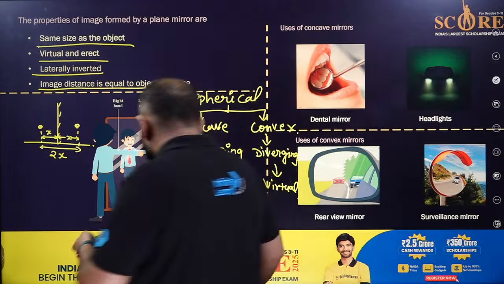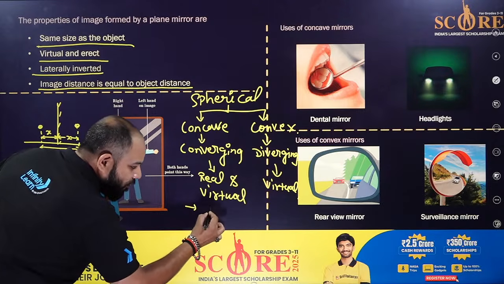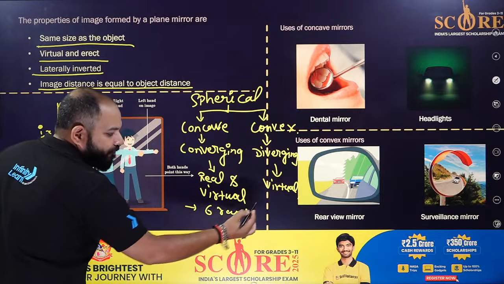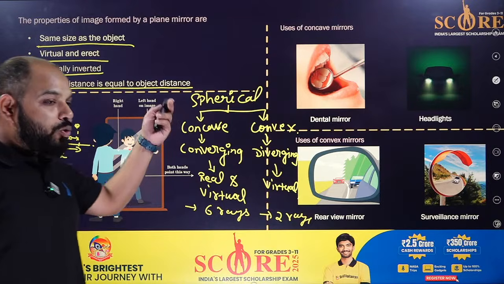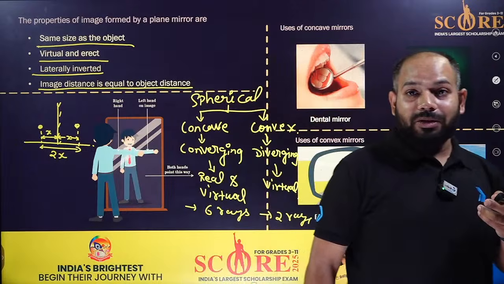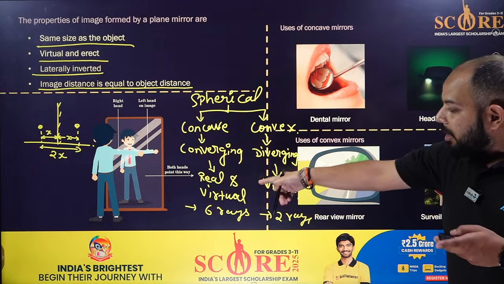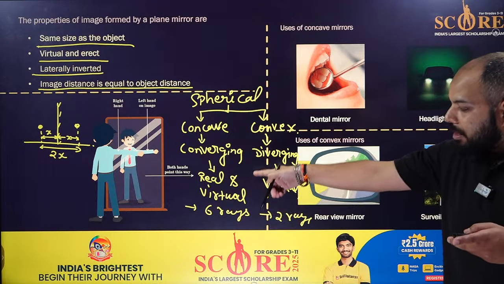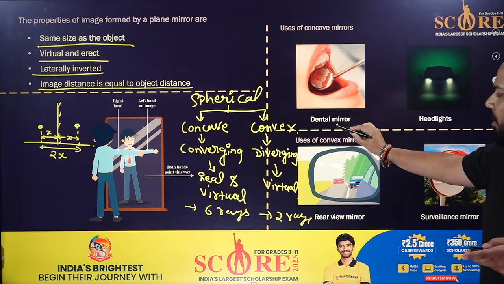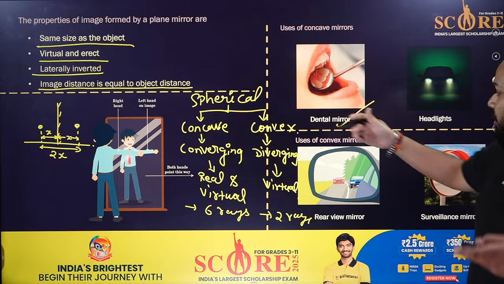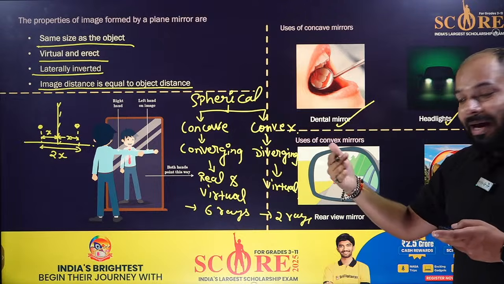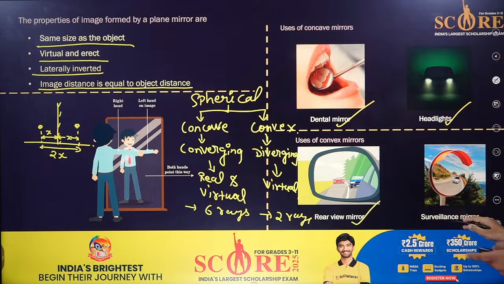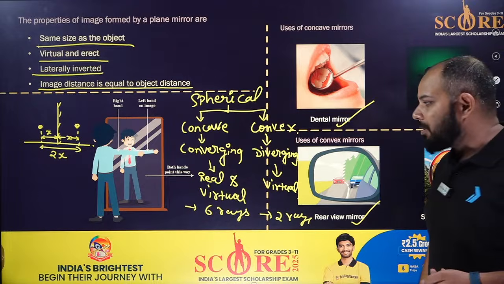Basically, concave forms 6 ray diagrams, 5 real and 1 virtual, and for convex we form only 2 ray diagrams. The uses come widely in the papers. One is dental mirrors for magnifying. Then convex is used in headlights, in the rear view mirror, the back one which we use to see, and in the surveillance mirror. These are all examples you have seen in your daily life. There are many more.